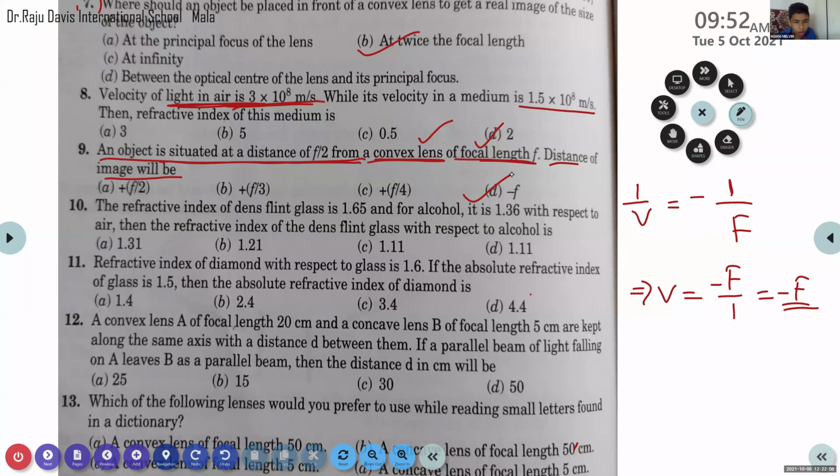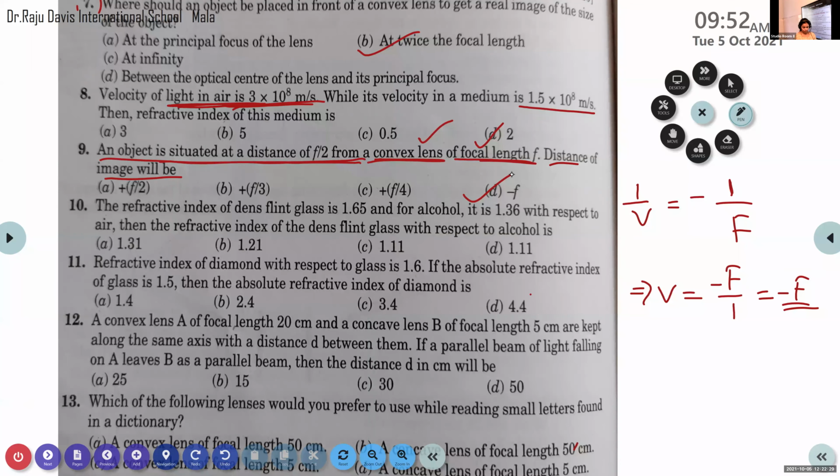Ma'am, but it is a convex lens, so it will become negative. So what, the negative sign? It is a convex lens, then what problem? Only for concave will it become negative? That is in the case of a mirror. Here we have a lens.